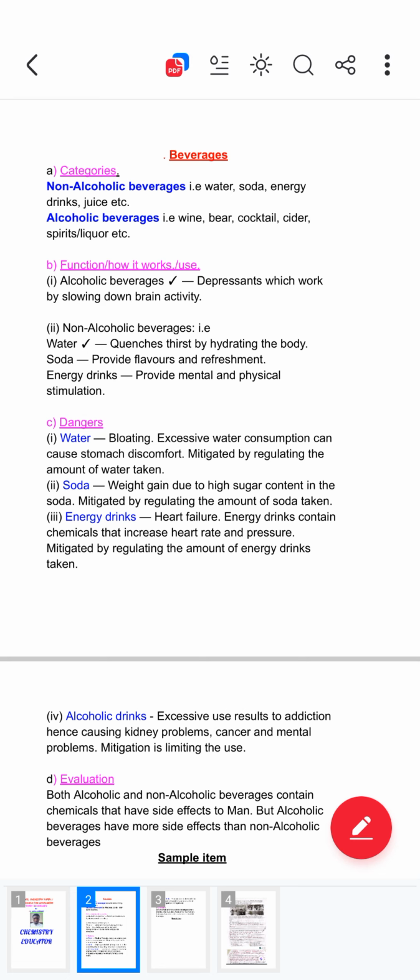You always hear these people when they are advertising their drinks. If you know that you don't work well in the bed and you're a male, come and buy this, take this. Take this energy drink and your wife will not complain.